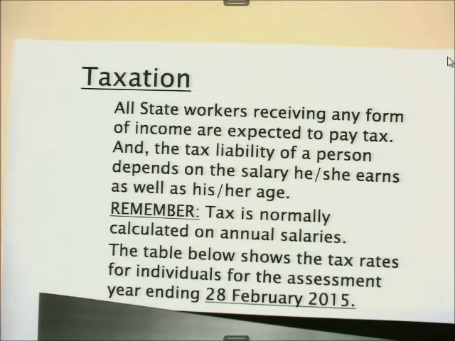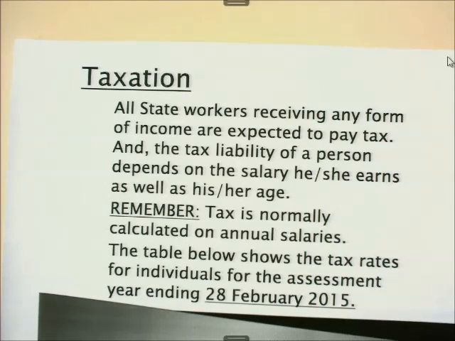When we talk about taxation, we say all state workers receiving any form of income are expected to pay tax. And the tax liability of a person depends on the salary he or she earns, as well as his or her age. Remember, when we're calculating tax, we normally calculate tax based on our annual salaries, not based on our monthly salaries. It simply means that if you are given a sum that says calculate tax, make sure that the salary is an annual salary.